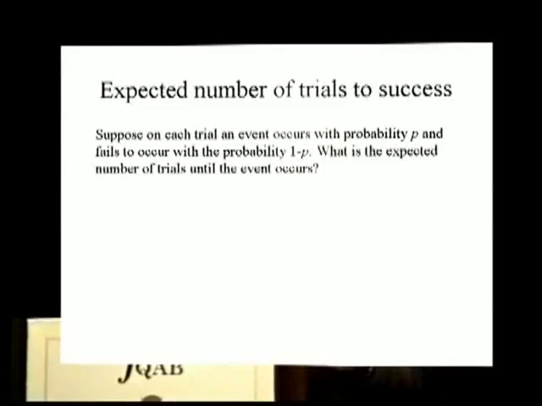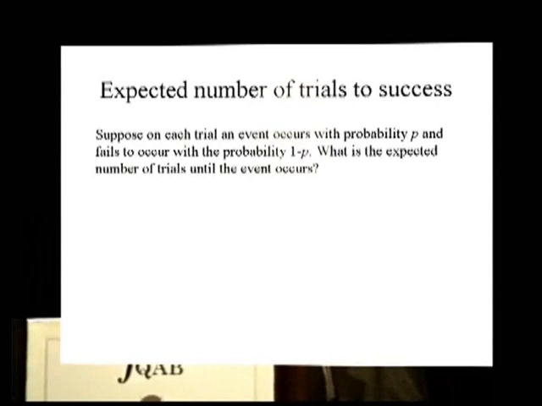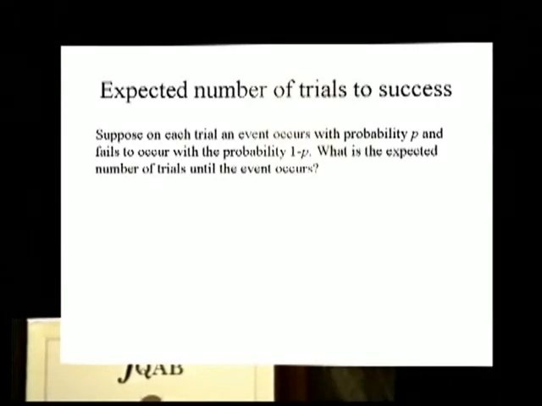Now, the final thing that I want, and this some of you may not have learned, so that's an occasion to do that. It's the expected number of trials to success. Here's the problem. Suppose on each trial an event occurs with probability p. Think in a concrete way. For example, you toss a die and you're interested in the outcome. Look, the face that I see has 5 spots. We all know if the die is fair, the probability will be 1 in 6. Okay? When I toss it, I can get a 5 right away, or I may have to toss it twice or 3 times. On the average, how many trials do I need in order to get number 5, the face with number 5?